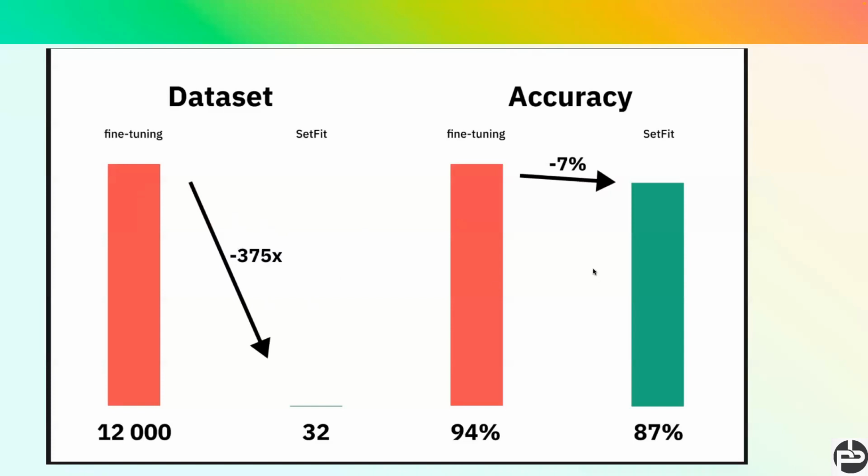huge gap. Similarly, if you look at the accuracy, what is the difference here? You are using 375x more data for fine-tuning the SOTA algorithm, and you are getting 94% accuracy. But if you are using SetFit with only 32, meaning 375x less data, then you can see how much compromise you have to make from an accuracy point of view. Just 7%, right? So it's a huge gap between these two things.